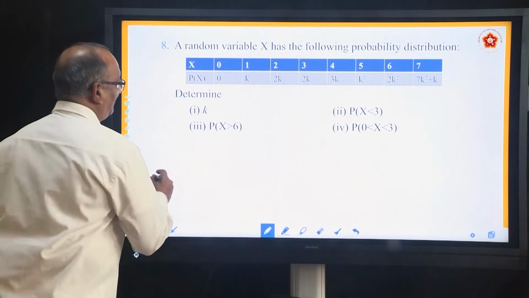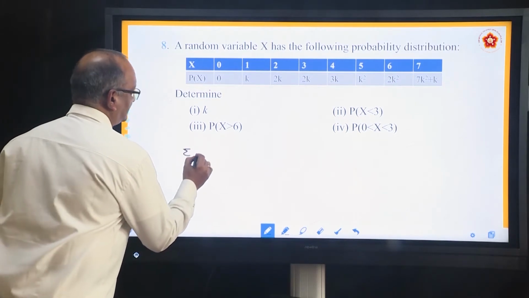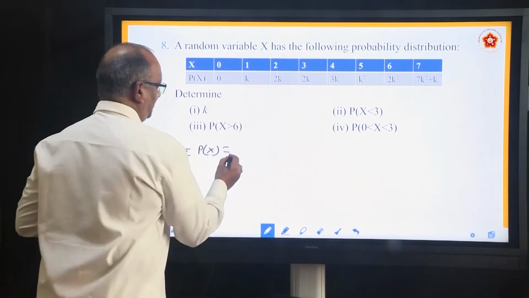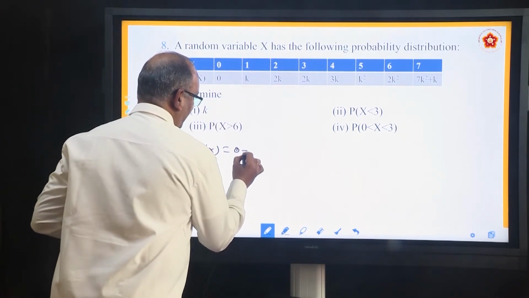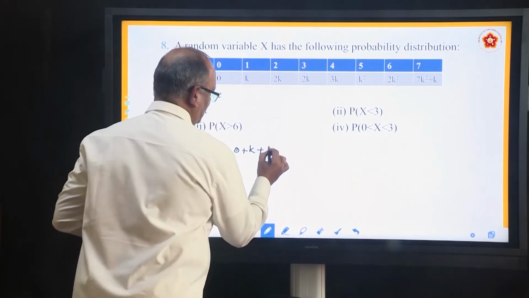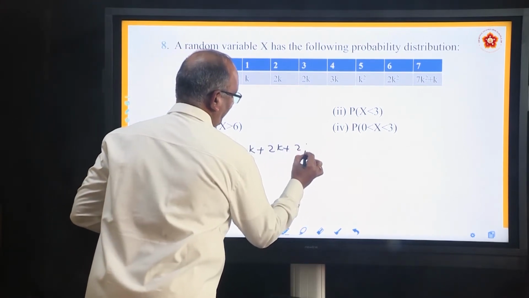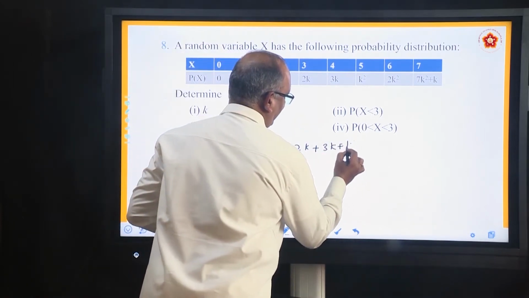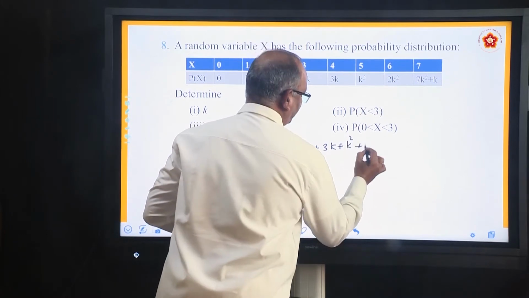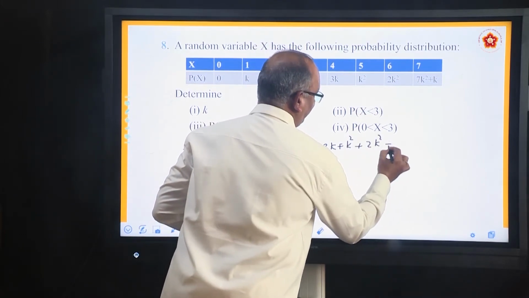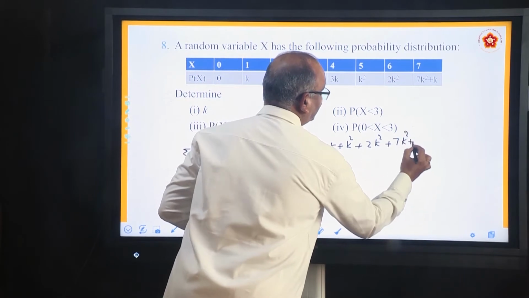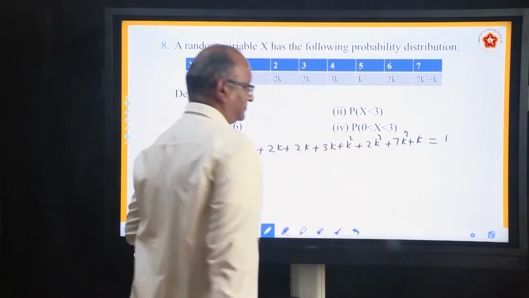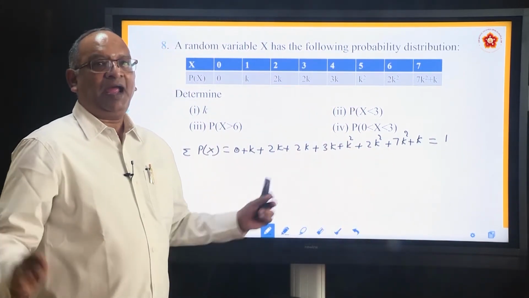So, sum of p(x) is equal to 0 plus k plus 2k plus 2k plus 3k plus k square plus 2k square plus 7k square plus k. What should be the sum of all this? It should be equal to 1.